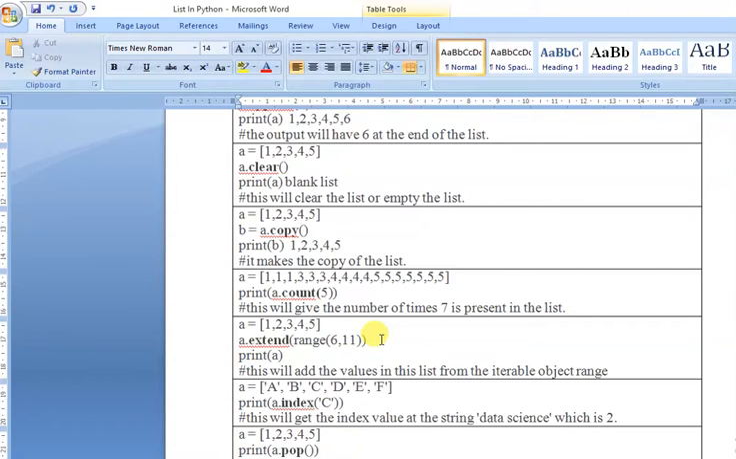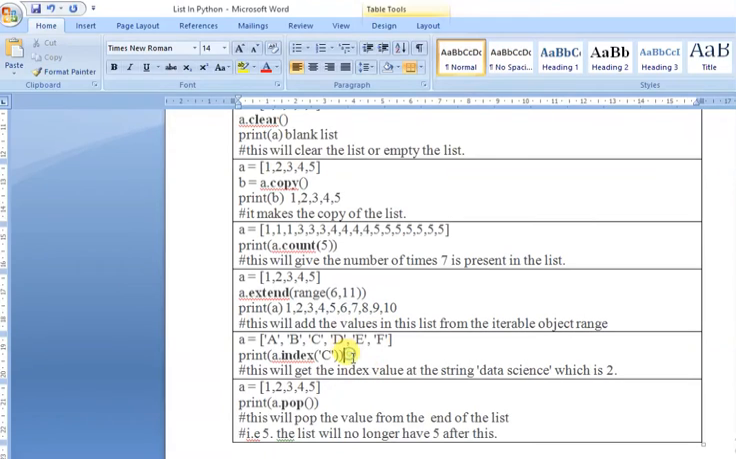Next, this one is extend with range 6, 11. Now what is the meaning of this 6, 11? You know the concept of range. That means the values are 1, 2, 3, 4, 5. Now it will be 6, 7, 8, 9 and 10. Correct? So 6 to 11 means it will go from 6 to 10. Okay, next is what is the index of C? A, B, C. Correct? This is index 0, index 1 and index 2. The output will be 2.